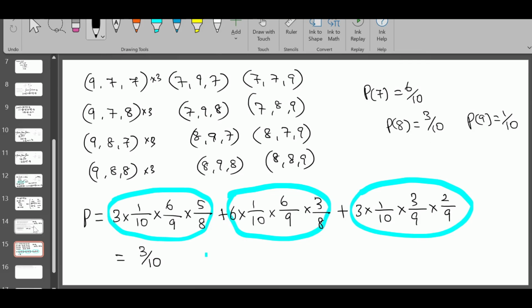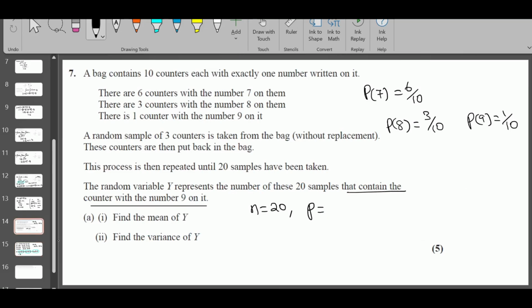Let's go back to the question. We know n is 20, probability of success is 3 over 10. So we take it as a binomial distribution for Y. Y follows a binomial distribution of 20, 3 over 10. And then we can find the mean and variance.